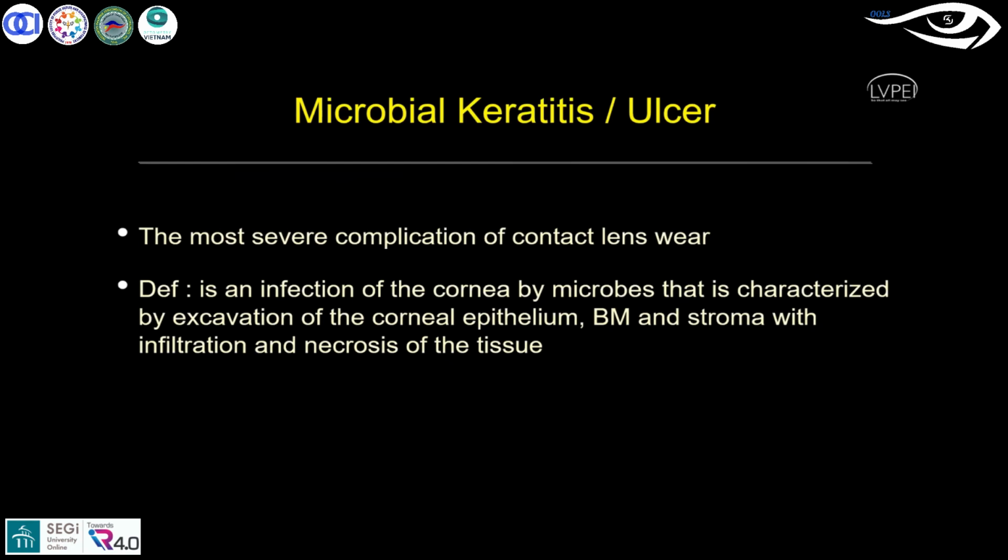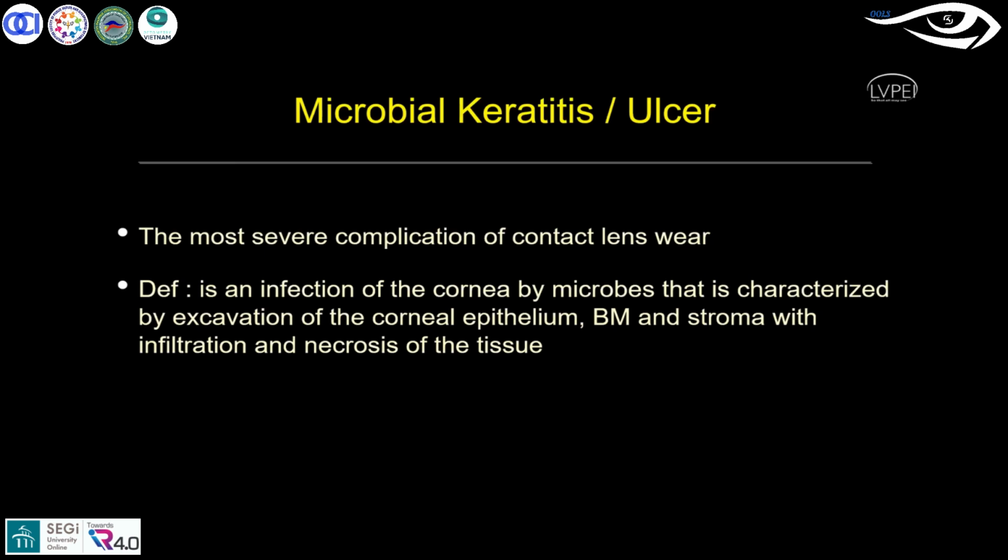Now we go into more detail about microbial keratitis, which is a serious adverse event that gives more complications in contact lens related issues. By definition, it is an infection of the cornea by microbes, characterized by excavation of the epithelium, Bowman's membrane and the stroma with infiltrates and necrosis. Now, the difference from CLPU: in CLPU, as I said, Bowman's membrane is intact.